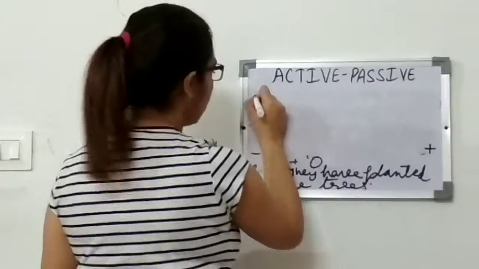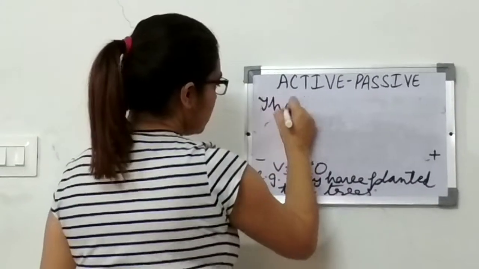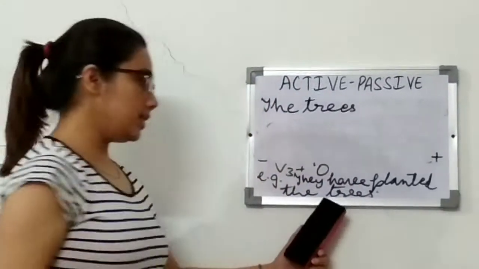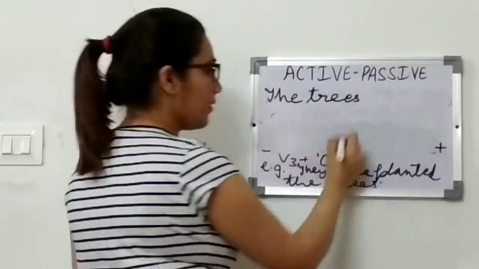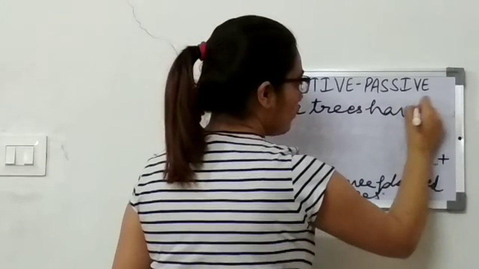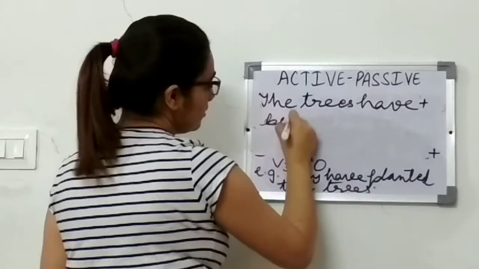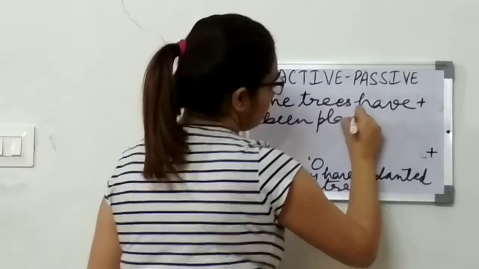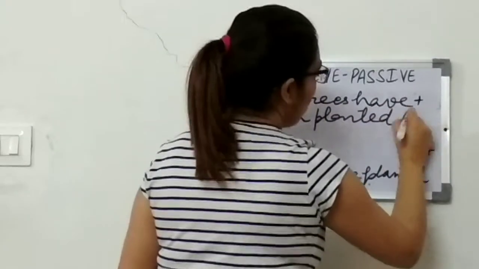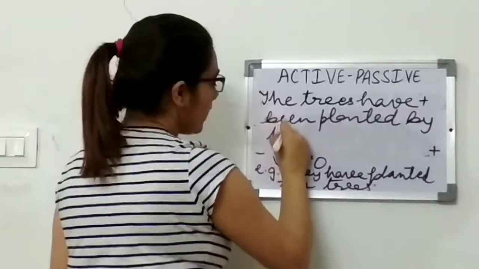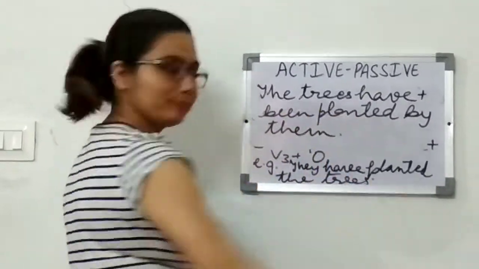Now the trees will become your subject here. Now the trees have. Now in passive voice we put been, so have been planted by. There are a lot of people, so they will change into them, right? I hope this is clear.